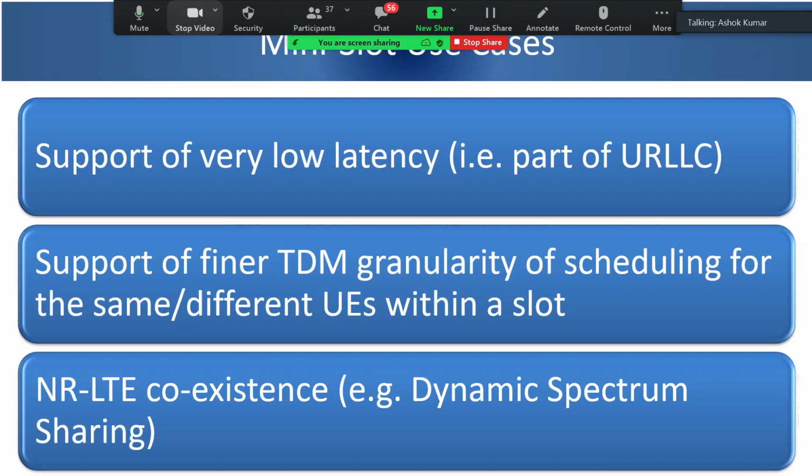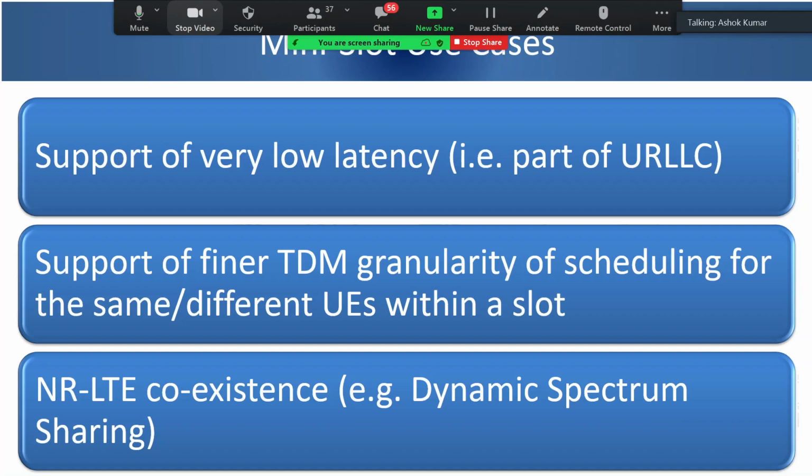So what are the different use cases of mini slot? One is to support low latency, that is URLLC. Within a slot, part of the slot you are able to allocate to the same or different UE for URLLC applications. And the third application is dynamic spectrum sharing.